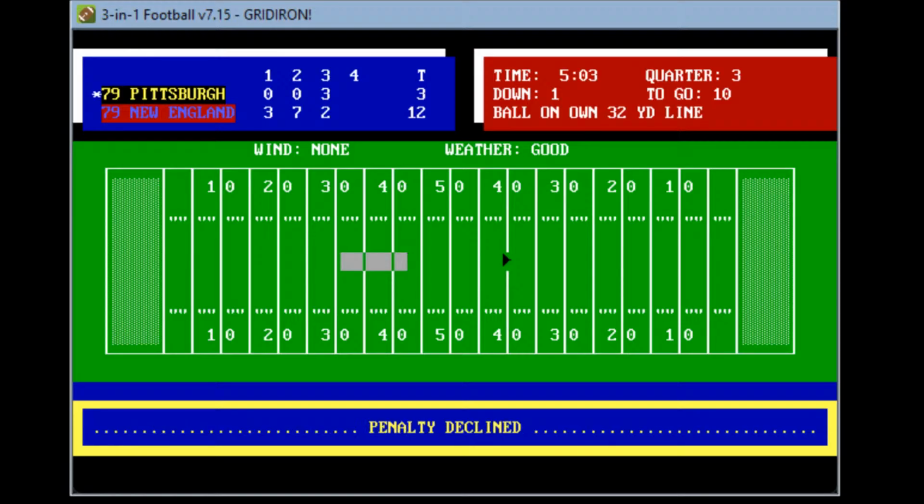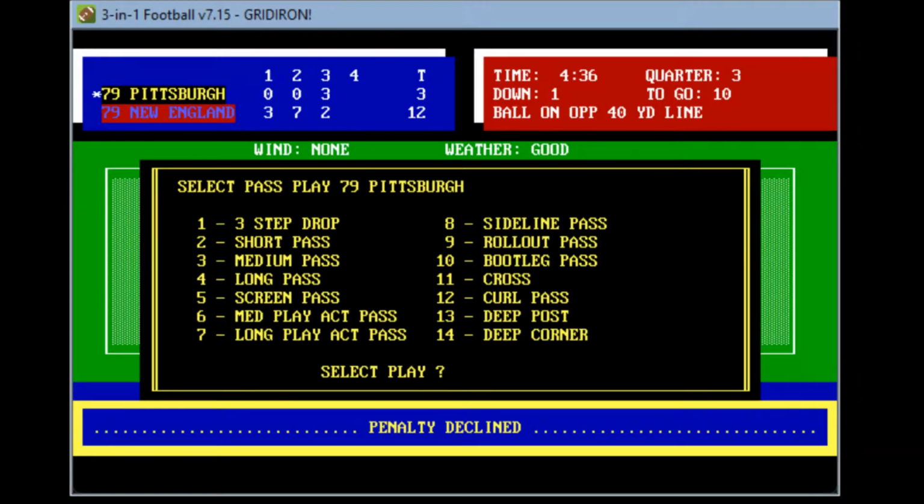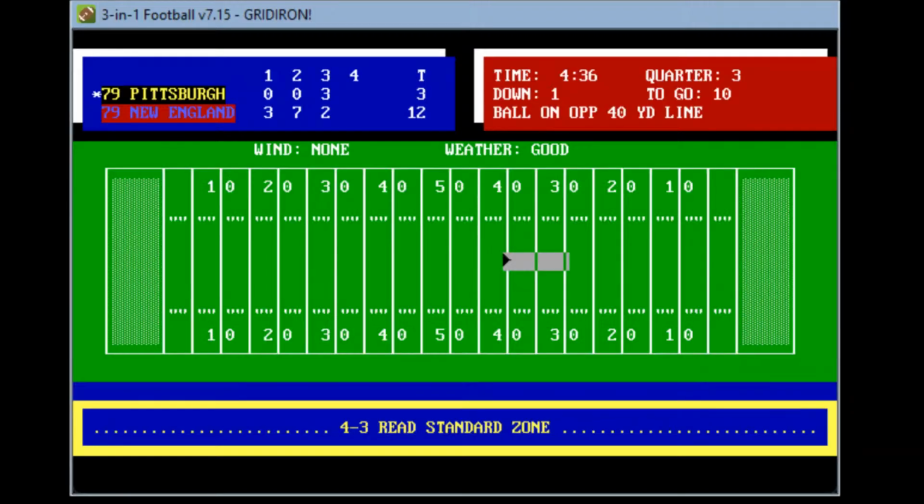And we will decline that and take the yardage. So first down and 10 at the Patriot 40. So all of a sudden, Pittsburgh has some life. Their offense trying to wake up a little bit here. Again, they'll go to a medium pass downfield. He'll drop back and look again.